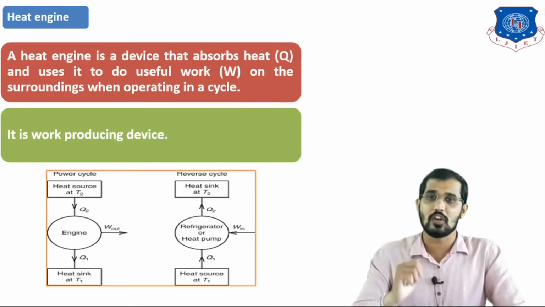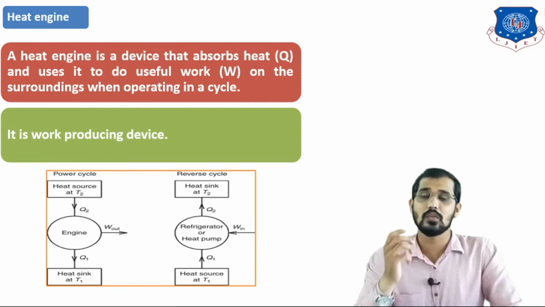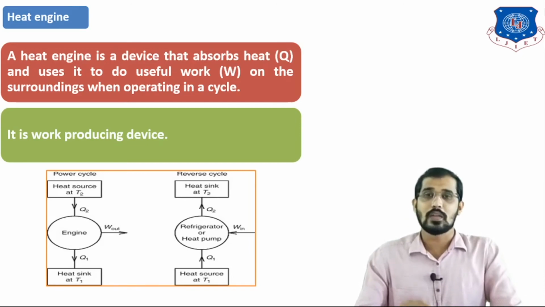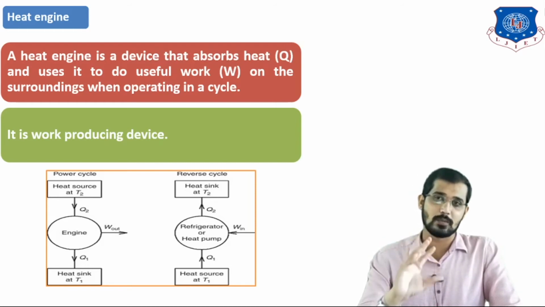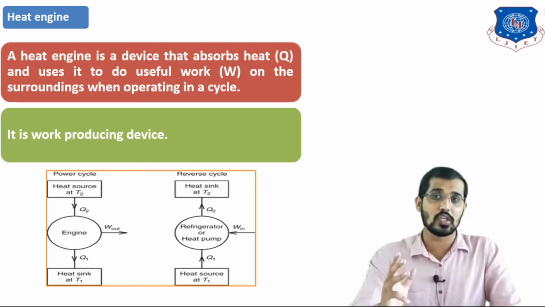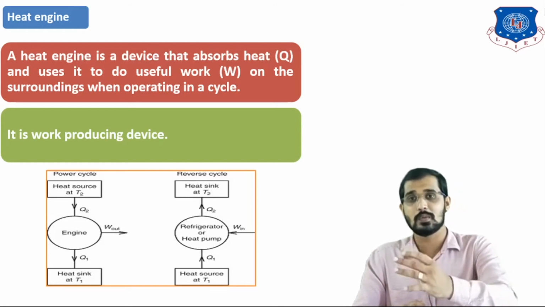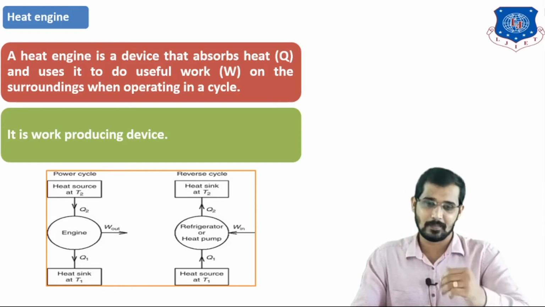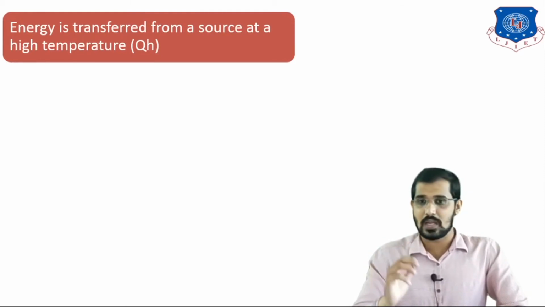And I told you the meaning of heat engine, where we are absorbing heat, that is nothing but Q, and we are using that heat to produce work, that is nothing but W. You can see this figure again: on the left hand side is the heat engine, and on the right hand side is the heat pump. The heat pump transfers energy from the lower temperature to the higher temperature, and it is a work consuming device. On the other hand, in the heat engine, heat is transferred from the higher temperature to the lower temperature, and this is the work producing device. You can see energy is transferred from the source at a high temperature.